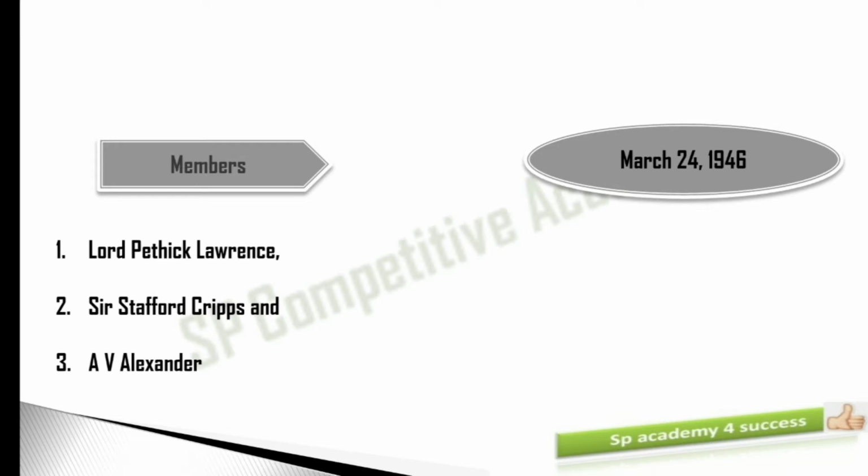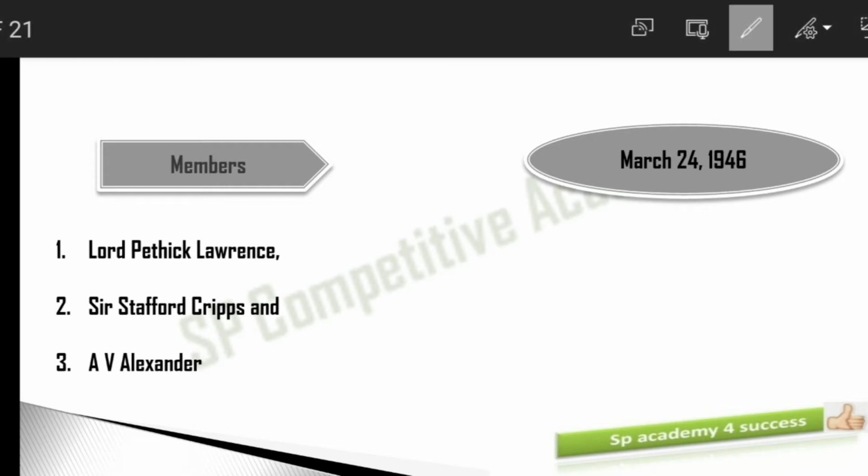The Cabinet Mission Plan was given in 1946. Who are the members of this Cabinet Mission? We have 3 members in this Cabinet Mission Plan. Let's see their names: Lord Pethick-Lawrence, Sir Stafford Cripps, and A.V. Alexander. This is again one of the important items, because many times it was asked in old question papers, like how many members do we have in the Cabinet Mission Plan?